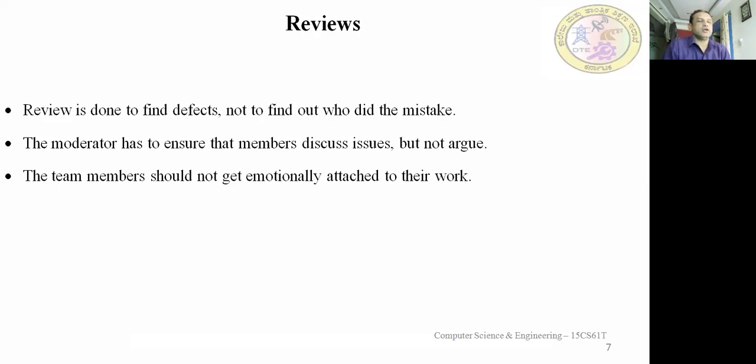When the reviewers say that there is a mistake, the author should not be emotionally attached and get angry. That should not happen. They should accept that and try to analyze. Yes, I might have made the mistake, I will rectify that. That is what should happen in reviews. So the main aim of review is to find the defects and not to find out who made the mistake.